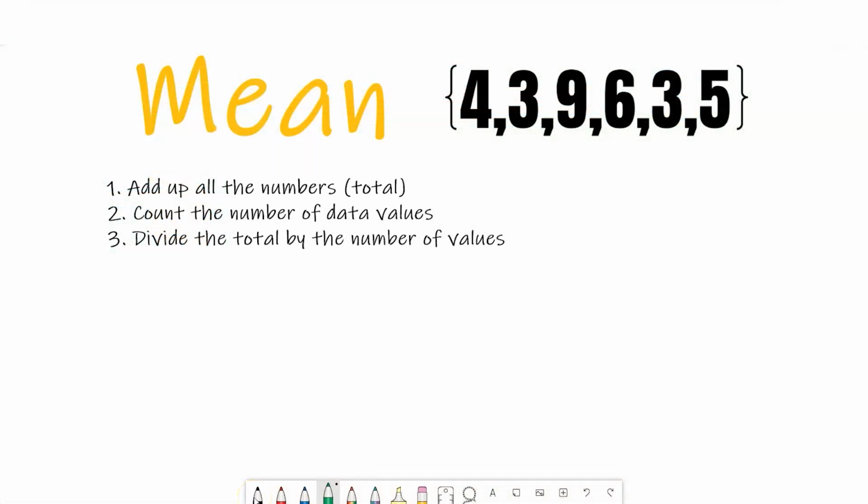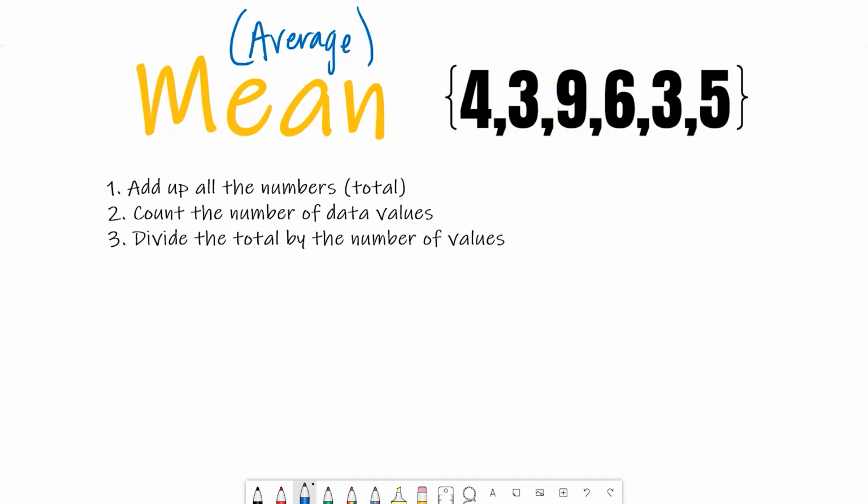Mean in statistics review video. This is a quick video on how to find the mean, which we also often call the average. The mean or average of a data value or a group of data. In this case, we're going to use the 6 numbers. I'm going to follow my 3 steps on how to find the mean or average of this data set.